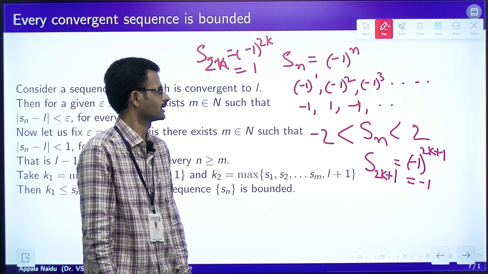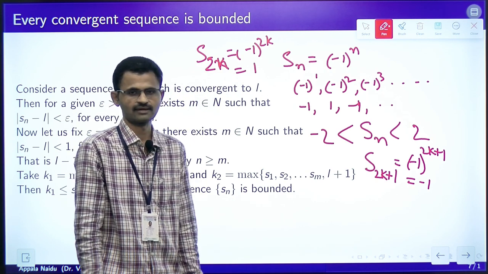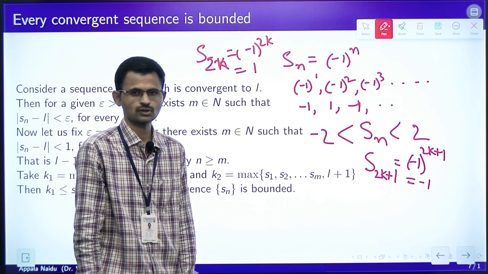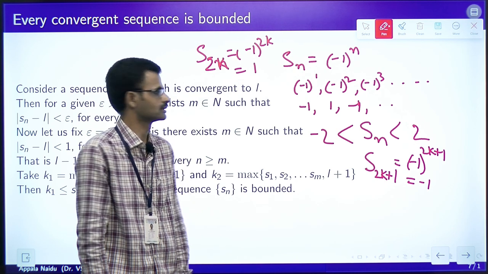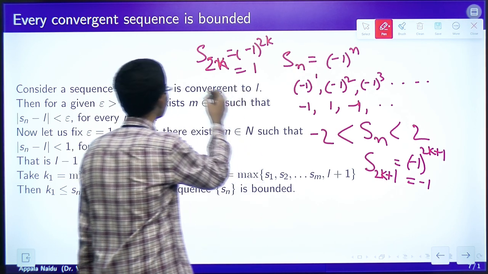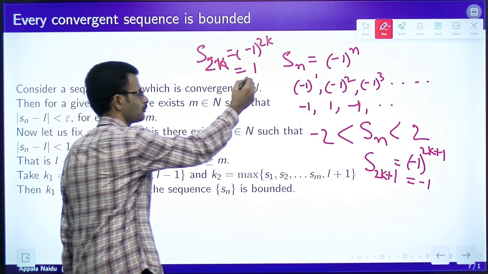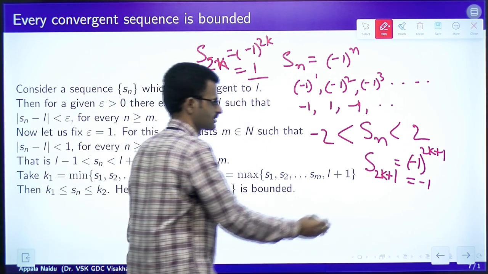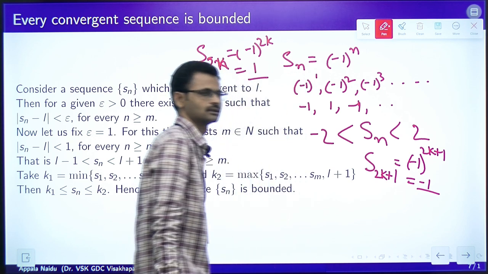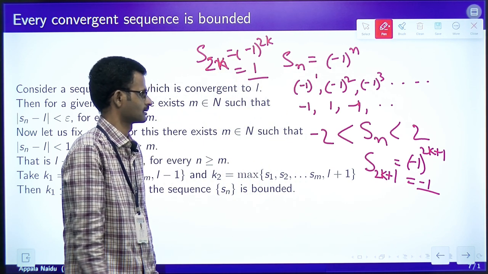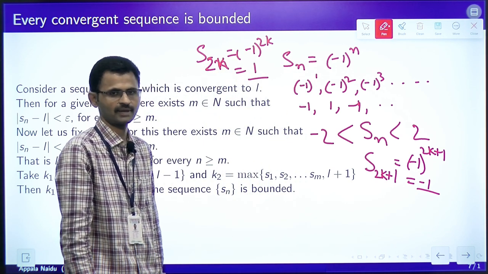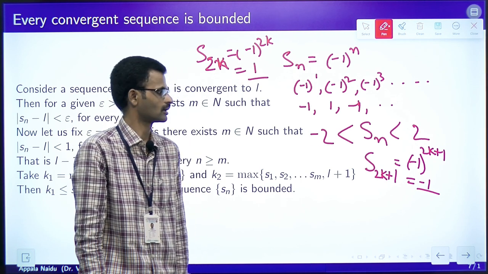It is known that if a sequence converges, its subsequence also converges to the same limit. Here the even subsequence is converging to plus 1, the odd subsequence is converging to minus 1. Hence, the sequence defined by minus 1 power n is not convergent.